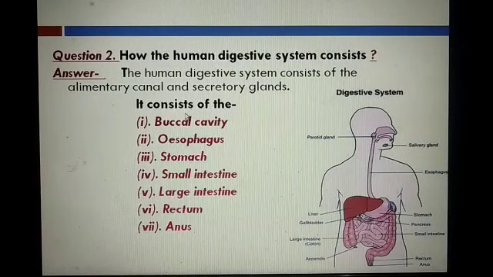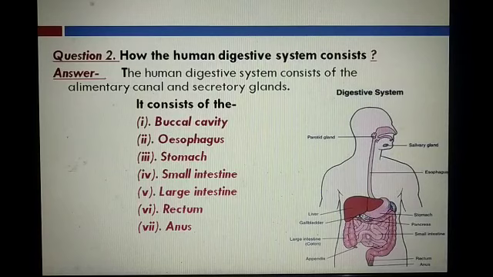Okay, and the alimentary canal consists of the buccal cavity, here you see, then esophagus, then stomach, small intestine, large intestine, rectum and anus. The digestive system consists of these and the secretory glands, which are salivary gland, liver and pancreas.